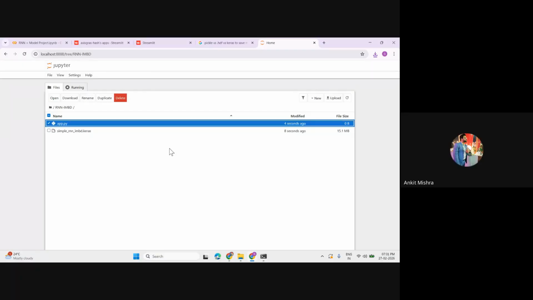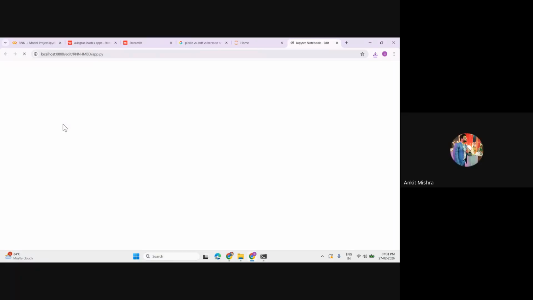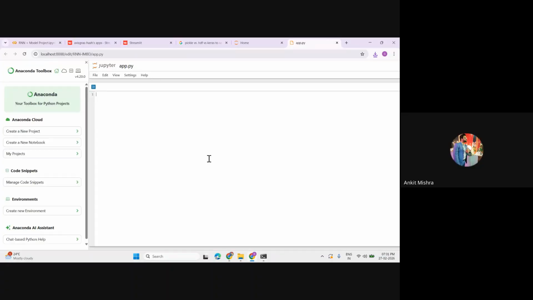App.py. Now the best part of this app.py is that I can simply run my Streamlit web app here, and it will allow me to check my web application at runtime. That is the use of it. So let's quickly call all my modules.